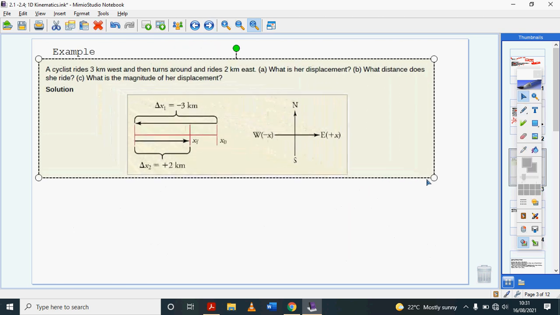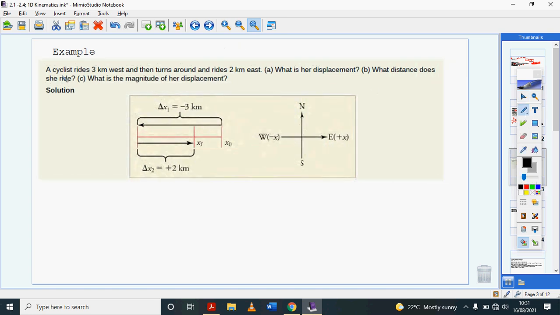We have a cyclist who rides 3 kilometers west, then turns around and rides 2 kilometers east. What is her displacement? What distance does she ride? What is the magnitude of the displacement? So this cyclist first goes west. We're going to consider west as the negative direction and east as the positive direction, because west is on the negative side of the x-axis and east is on the positive side of the x-axis. So first they go west, negative 3 kilometers. And then they go east, positive 2 kilometers.